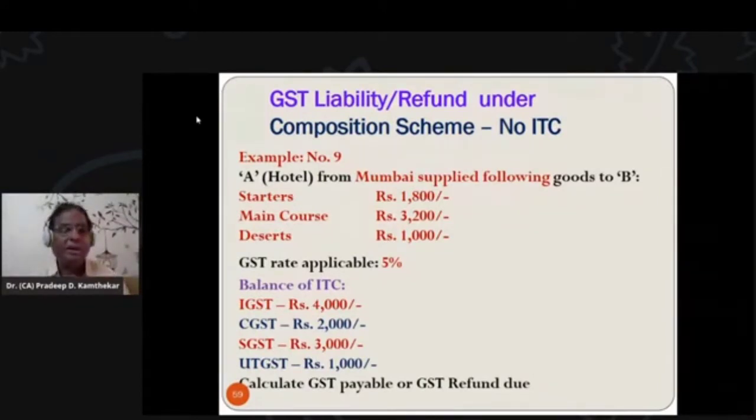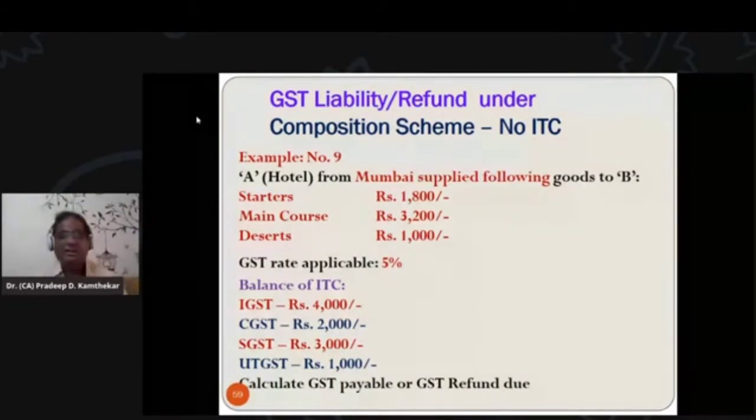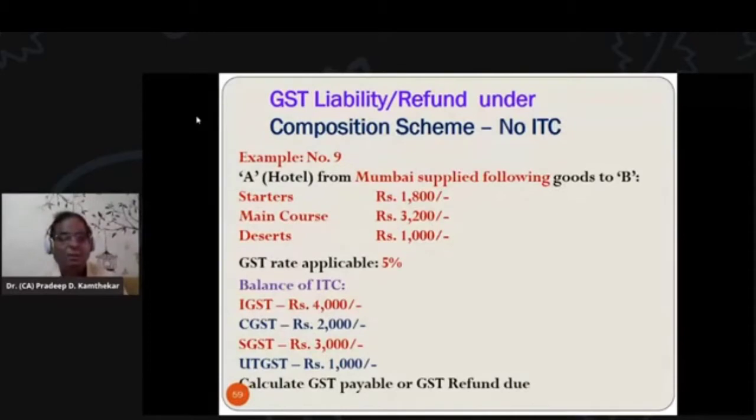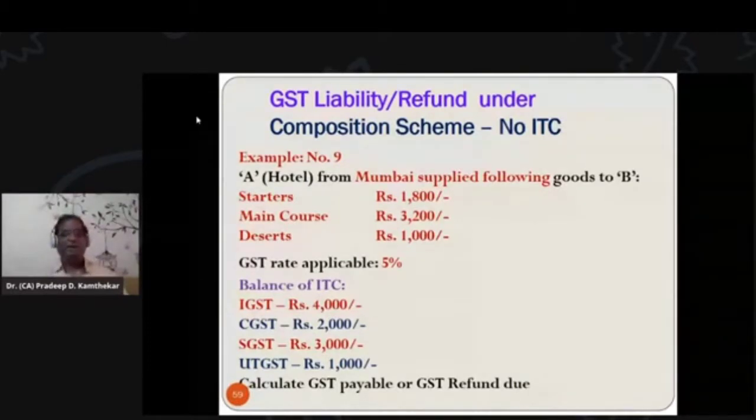Now, there is a hotel in Mumbai and it is supplying goods and services to Mr. B, who is a regular customer. When that Mr. B has gone to that hotel, he has ordered starters and then main course and desserts, and this is the amount that is there in the bill. Now, this we can cross verify, friends, from the bills we get whenever we go to any hotel. This is the way GST is levied under a composition scheme by the hotelier, or it could be by any chemist or any small shopkeeper who is under a composition scheme.